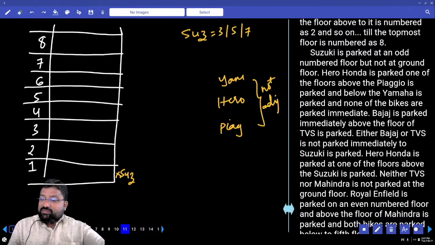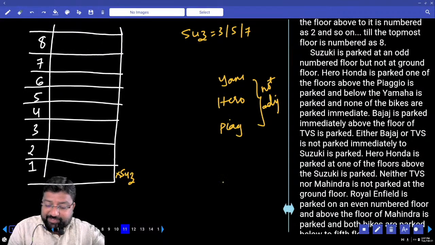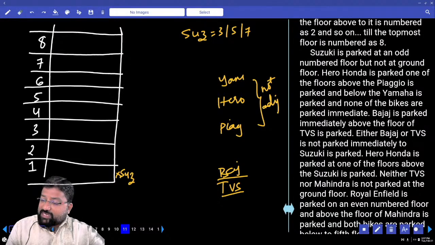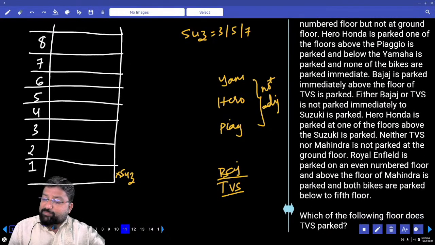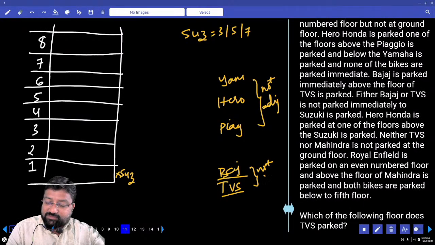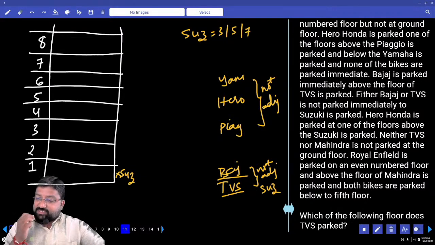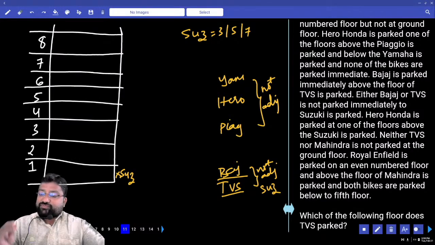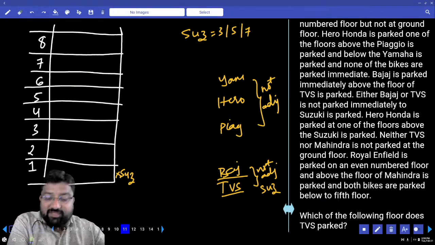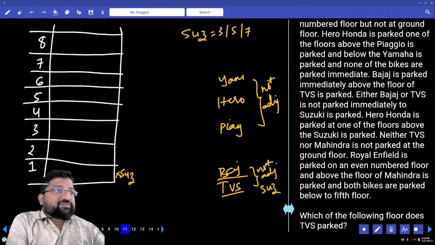Next, Bajaj is parked immediately above the floor of TVS. Immediately above TVS is Bajaj. Either Bajaj or TVS is not parked immediate to Suzuki. These two are not adjacent to what? Not adjacent to Suzuki. Hero Honda is parked above the floor on which Suzuki is parked. Hero Honda is above Suzuki.